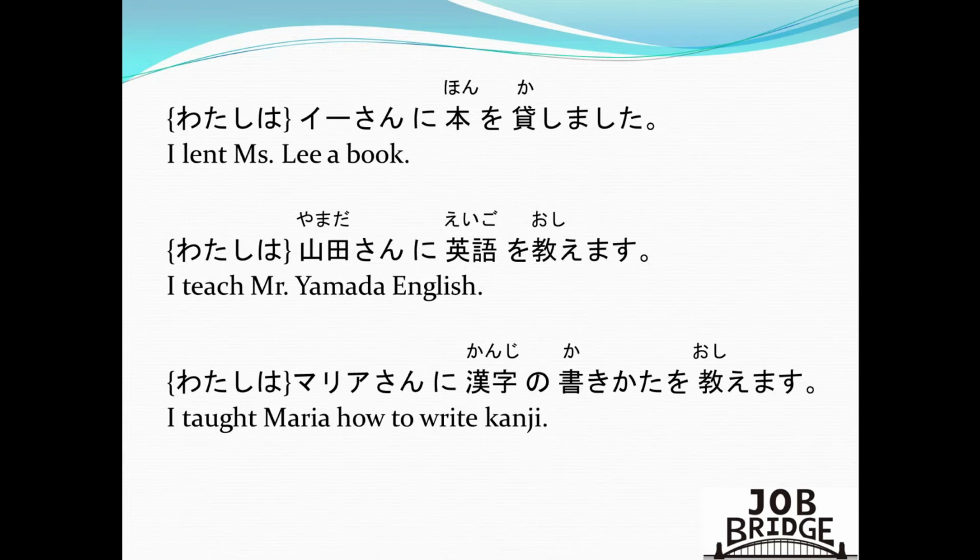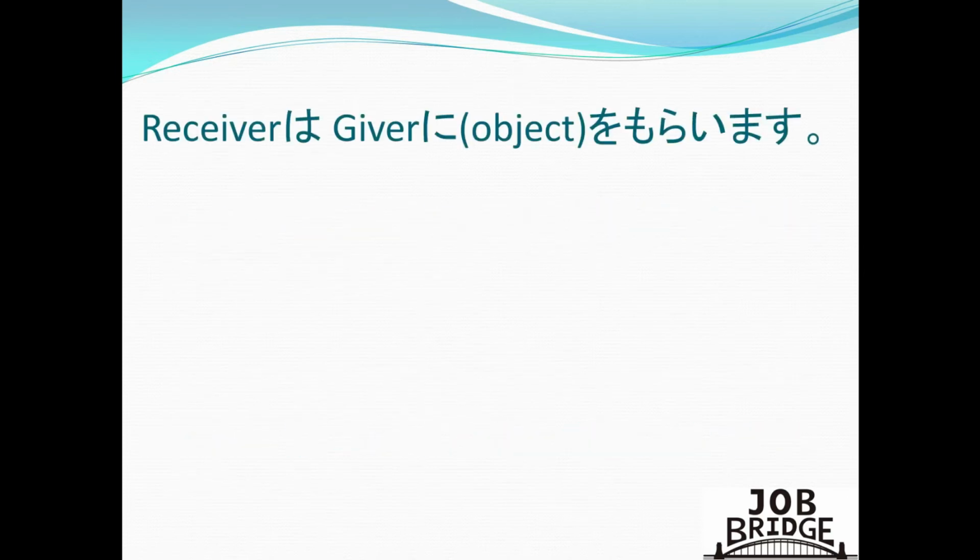Wakarimashita minasan? Hai, wakarimashita sensei. Now, the next sentence pattern in this lesson is receiver wa, giver ni, object o moraimasu. Okay, so this is like the opposite of what we discussed earlier. Again, receiver wa, giver ni, object o moraimasu.